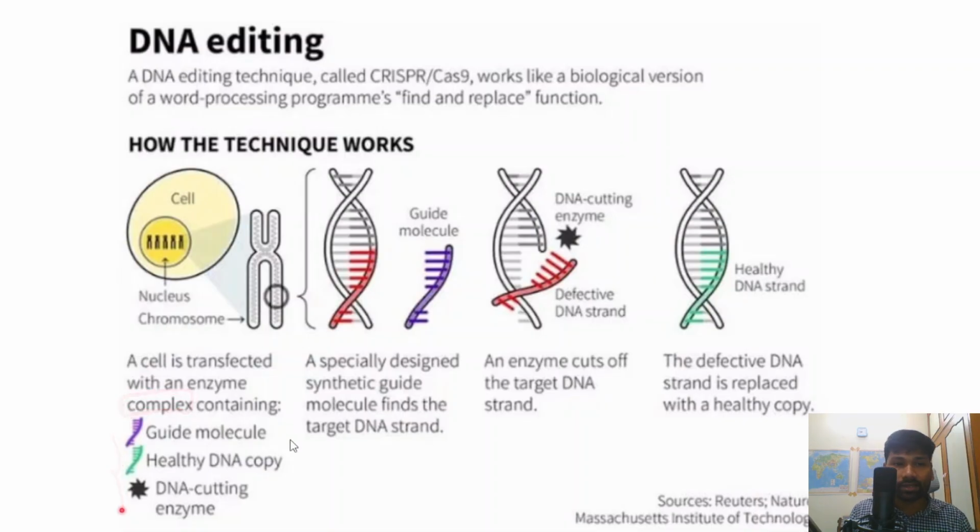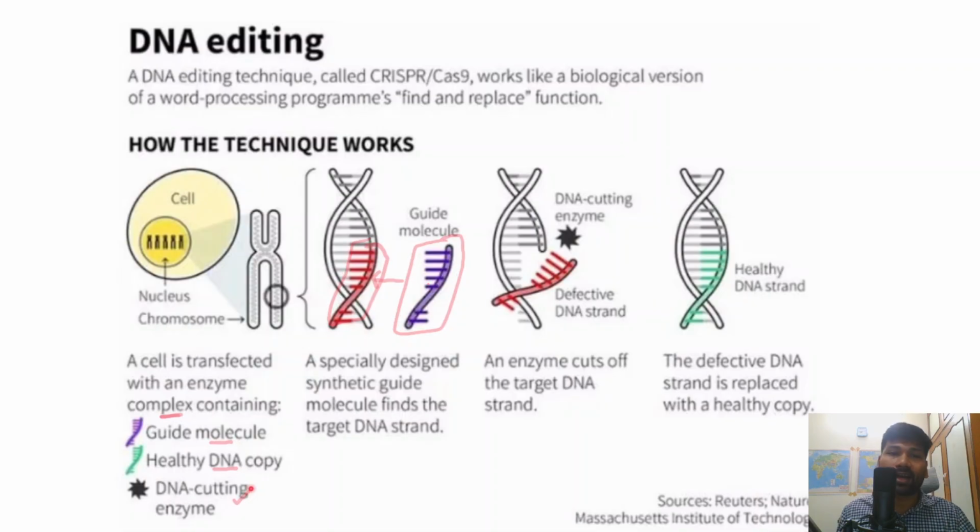What are the elements? It includes a guide molecule and a healthy DNA copy that we would like to use as a replacement. This is the healthy DNA molecule, for example, and we would like to replace the defective portion of DNA with it.